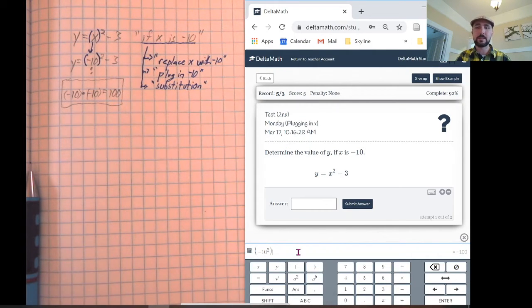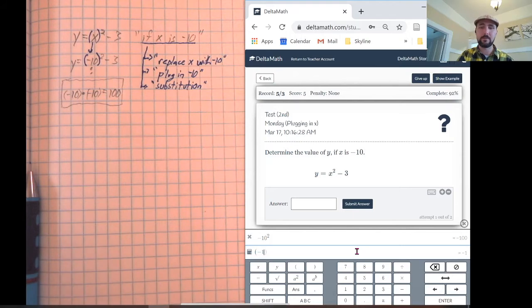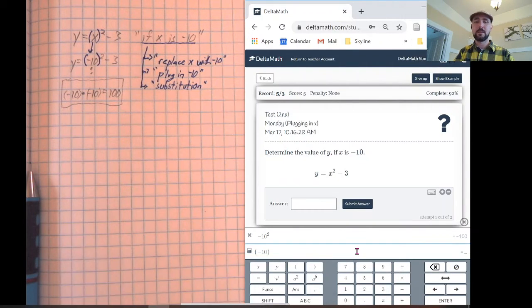I'm just typing all of this on my keyboard now, just to do it quickly. What we want to do is parentheses negative 10 squared. If we don't do that, we end up with a negative number when we're supposed to get a positive number. So this negative 10 squared is the wrong answer, negative 100. But if I do parentheses negative 10, close parentheses, and then, quick tip, if I do shift and 6 on my keyboard, see how it jumped up there, and then I can type in 2. So this is the one we want, positive 100 with the parentheses in here.